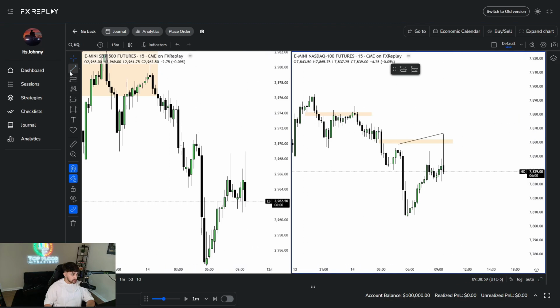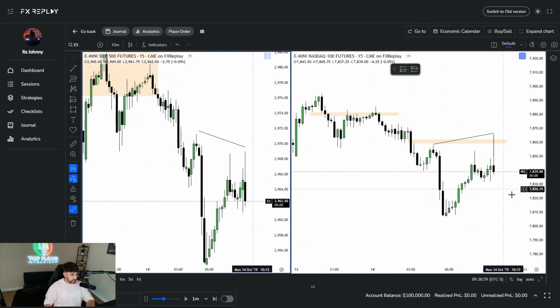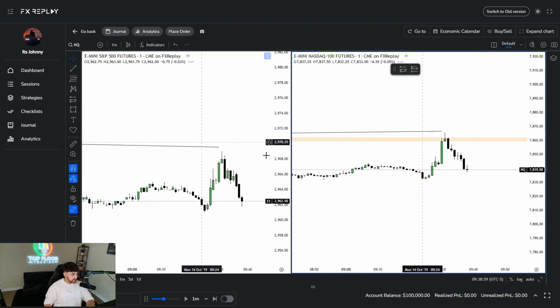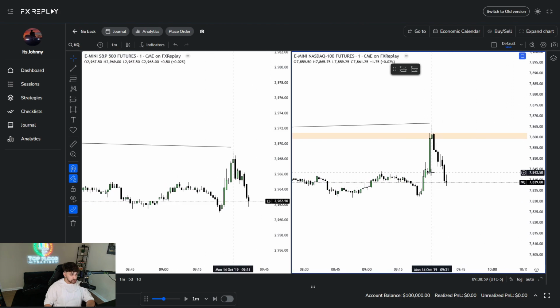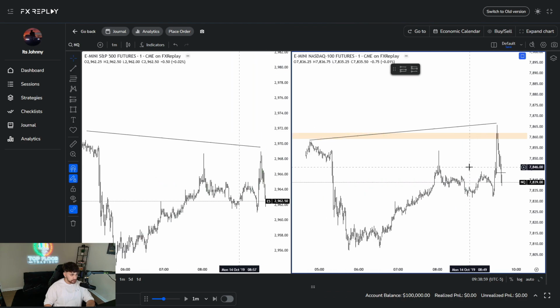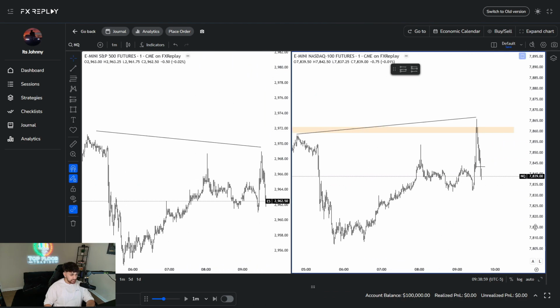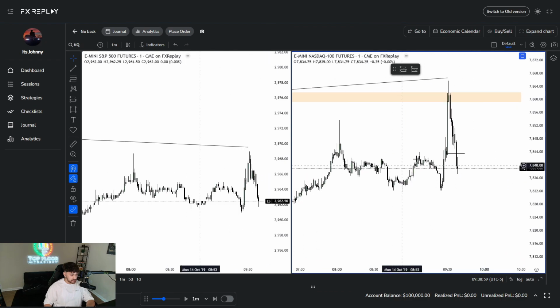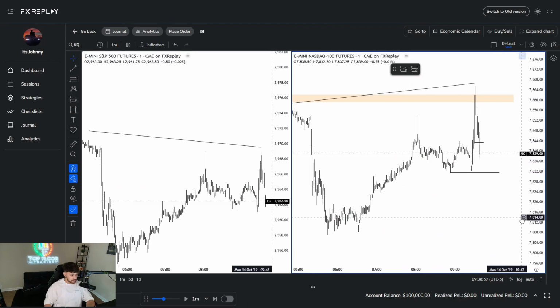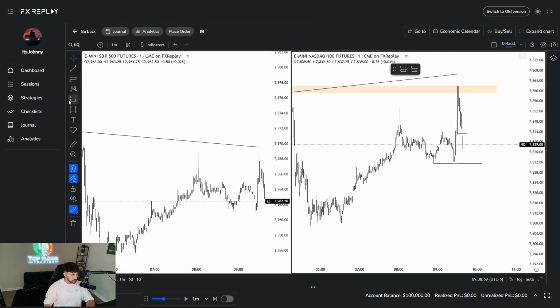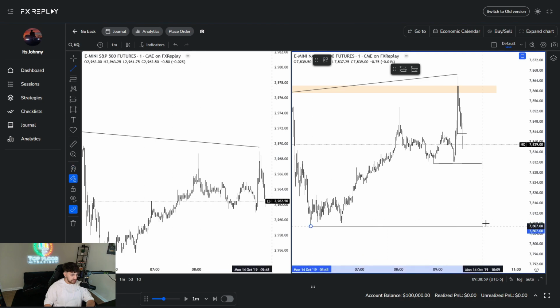So here we can start scaling down to the 1 minute to potentially look for that flow state model. So we do have a change in delivery right here at 9:30. So that's good. 9:30 opened up higher, swept out that buy side, and then we got a nice change in delivery here on the 1 minute. And we do have nice equal lows here for a potential break even spot or a first trim spot. And we do have nice relative equal lows down here that we could target as well.